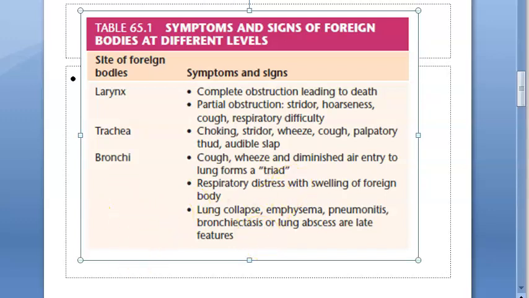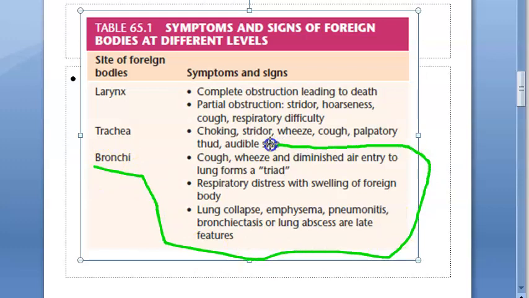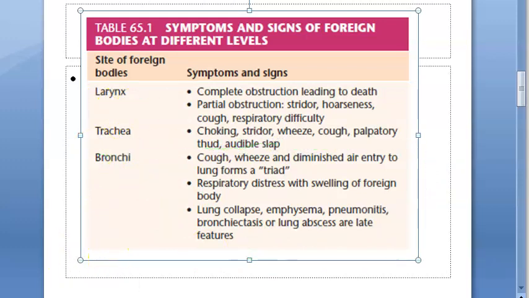Okay. So how can you differentiate whether it is a bronchial issue or a laryngeal or a tracheal issue? If it is at the level of the larynx, wherever you have your vocal folds and voice box, then it can lead to death, because there is complete obstruction. If there is complete obstruction, the person will choke. It will lead to death. With partial obstruction, there will be stridor, hoarseness of voice, again cough, and respiratory difficulty.